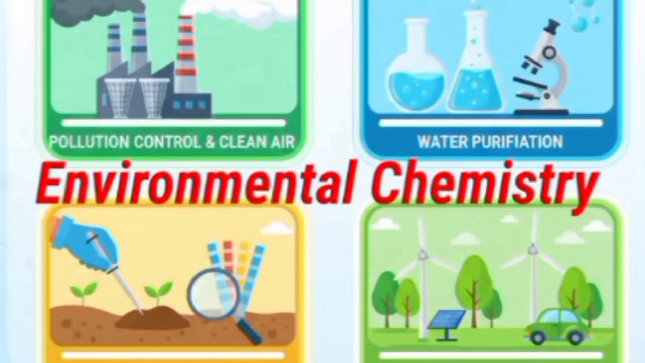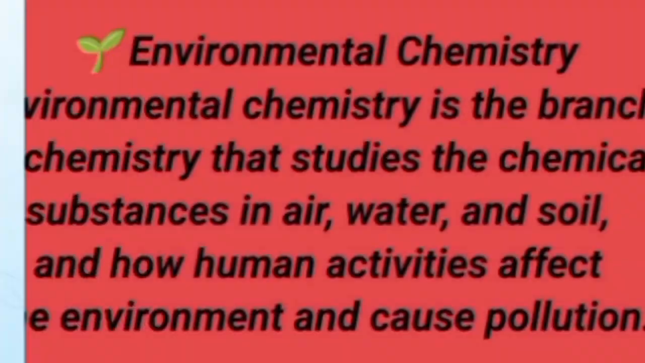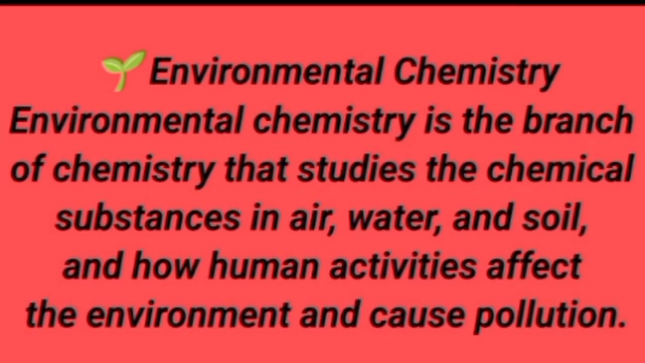The next branch that we will discuss is environmental chemistry. As the name indicates, in this branch we study our environment, our surroundings. It is the scientific study of the chemical and biochemical phenomena that occur on this planet. In this subject, we study the sources, reactions, effects, and fates of chemical species in the air, soil, water, and our environment. Without this, it would be impossible to study the effects that humans have on the environment through the release of chemicals. So, the definition of environmental chemistry is that it is the branch of chemistry that studies the chemical substances in air, water and soil and how human activities affect the environment and cause pollution.